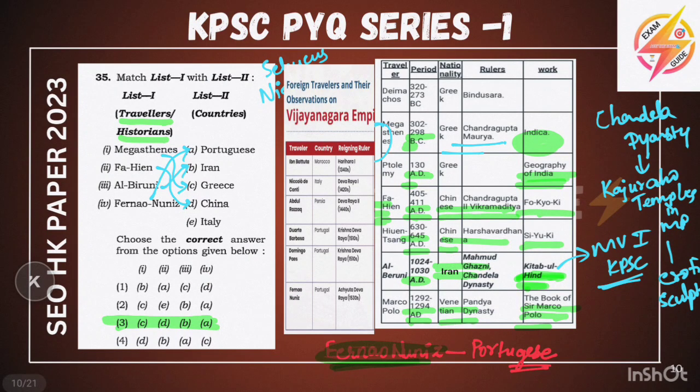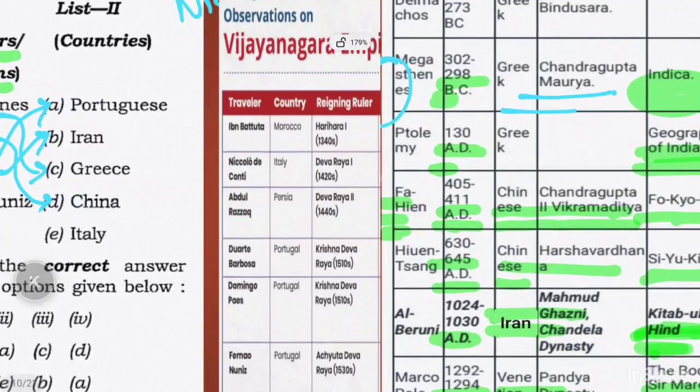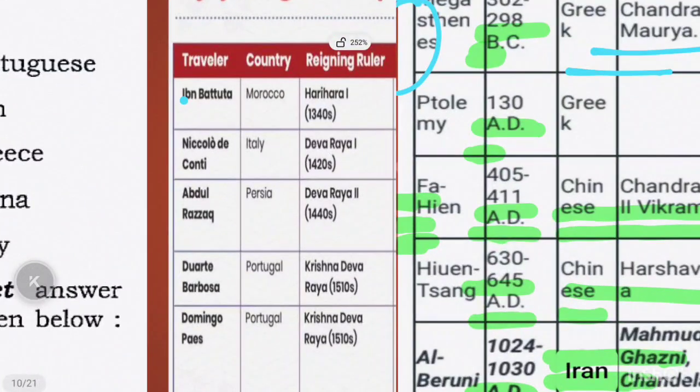These are the important Vijayanagara foreign travelers. Ibn Battuta is from Morocco, in the time of Harihara I. Ibn Battuta is a Moroccan traveler, Harihara I.